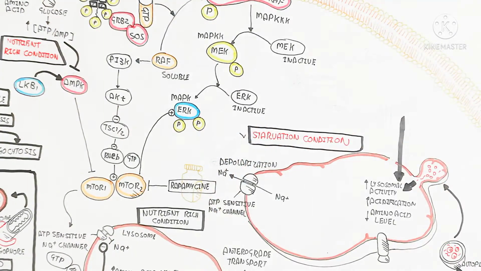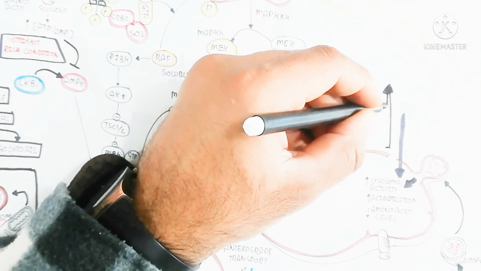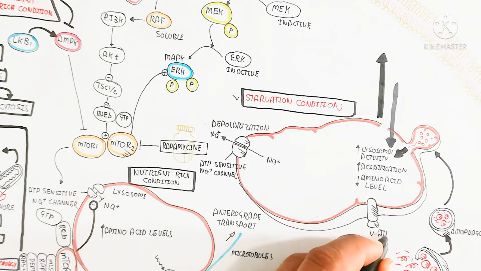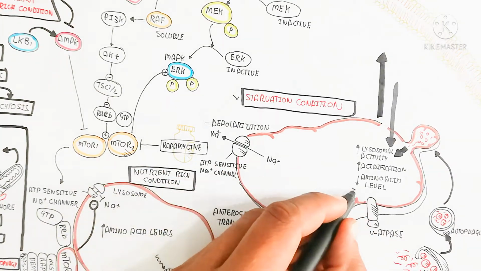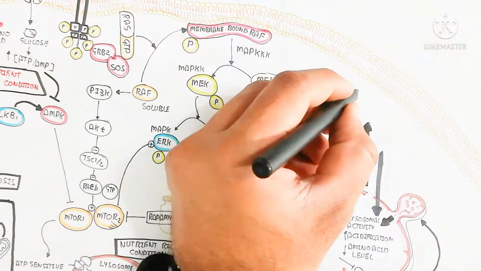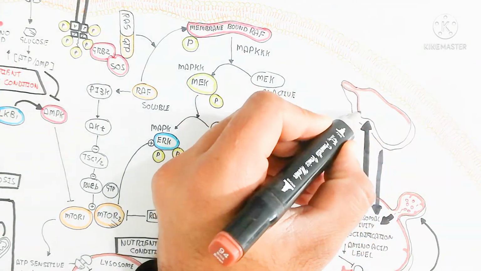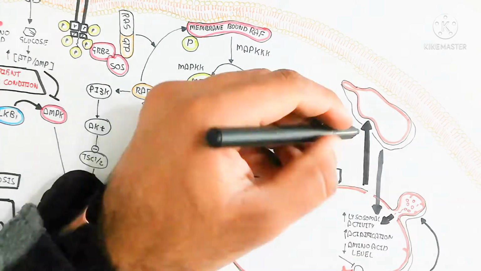While here you can see the autolysis or reformation will occur. So in reformation, mTORC1 will inhibit the autolysis, while mTORC1 will promote the reformation.